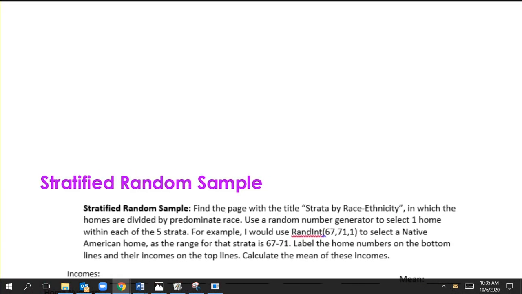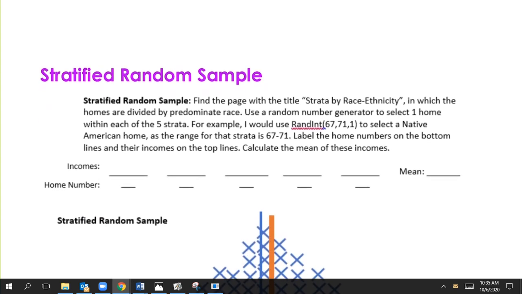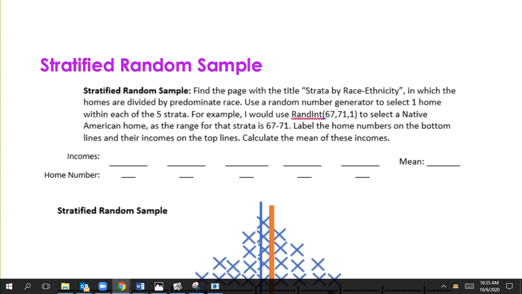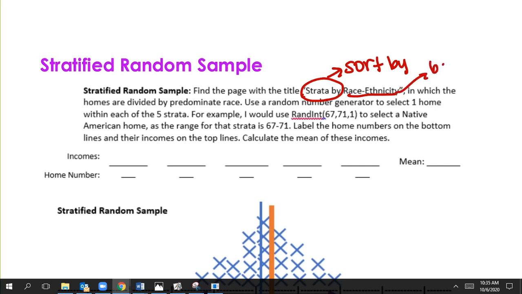So the next one, stratified random sample, is one where we had a separate page that said strata by race ethnicity, in which the homes were divided by their predominant race. And so what I'm going to write here is strata by is another synonym to say like sort by, and then we used a characteristic based on a characteristic.